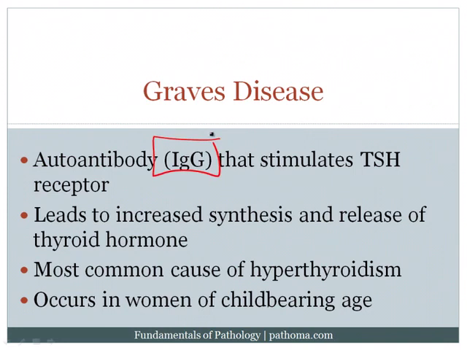This is where you have an IgG antibody that stimulates the TSH receptor. When you stimulate the TSH receptor, you increase the production of thyroid hormone, and you also increase the release of thyroid hormone. So two things are going to occur: increased production plus increased release. This is the most common cause of hyperthyroidism, as I've already stated, and it classically occurs in women of childbearing age. Again, this is the classic demographic for an autoimmune disease.